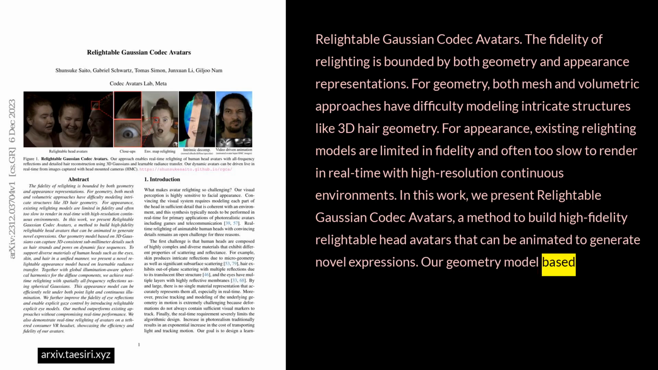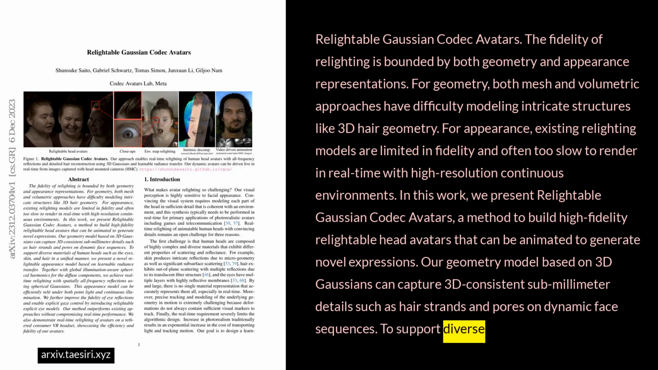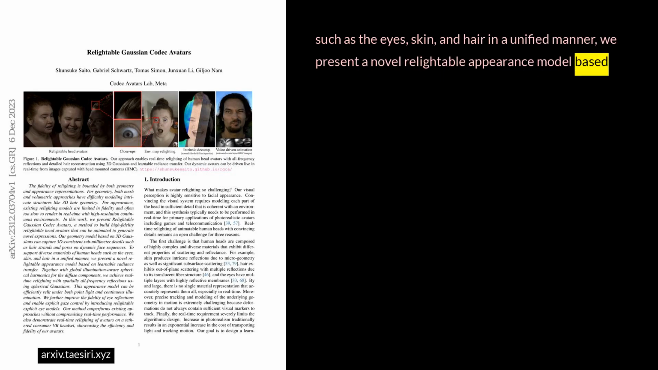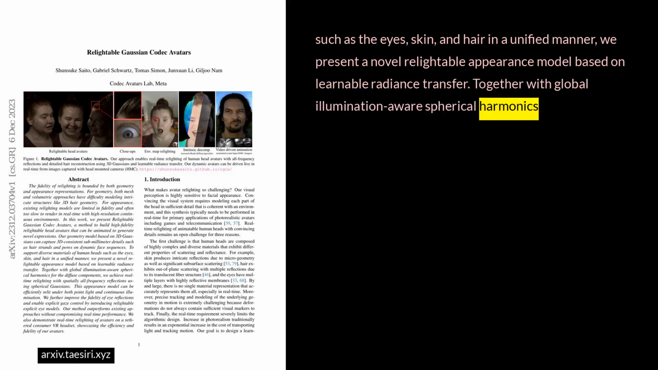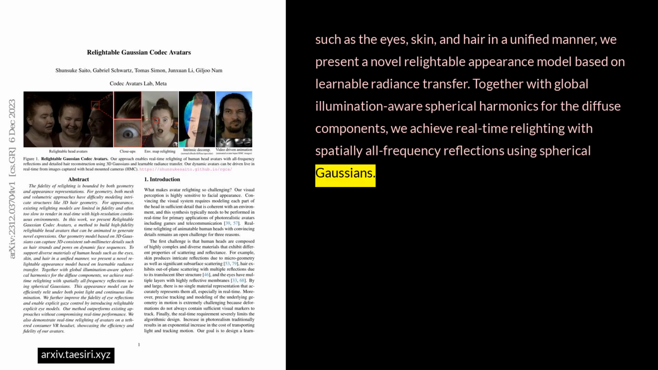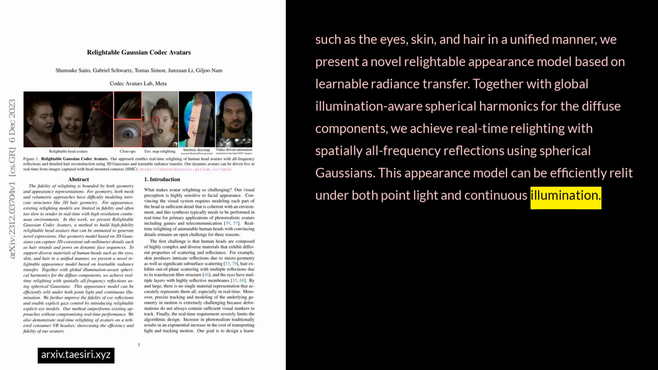Our geometry model, based on 3D Gaussians, can capture 3D consistent sub-millimeter details, such as hair strands and pores on dynamic face sequences. To support diverse materials of human heads, such as the eyes, skin, and hair in a unified manner, we present a novel relightable appearance model based on learnable radiance transfer. Together with global illumination-aware spherical harmonics for the diffuse components, we achieve real-time relighting with spatially all-frequency reflections using spherical Gaussians. This appearance model can be efficiently relit under both point light and continuous illumination.